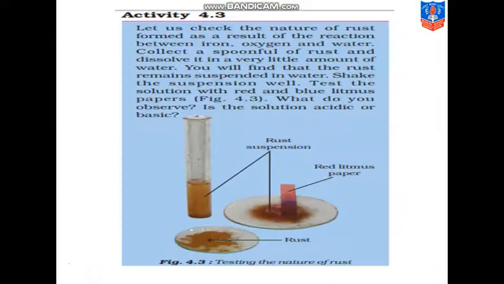There is one activity which is in your textbook. We will discuss it now. Let us check the nature of rust formed as a result of the reaction between iron, oxygen and water. Nature of rust means whether it is acidic or basic. So collect a spoonful of rust and dissolve it in a very little amount of water. You will find that the rust remains suspended in water. It will settle down in the water, then if you shake it slowly, it will keep moving in suspension.